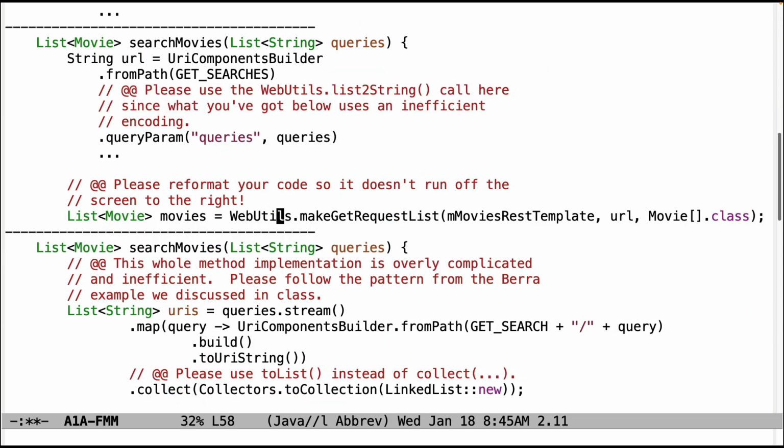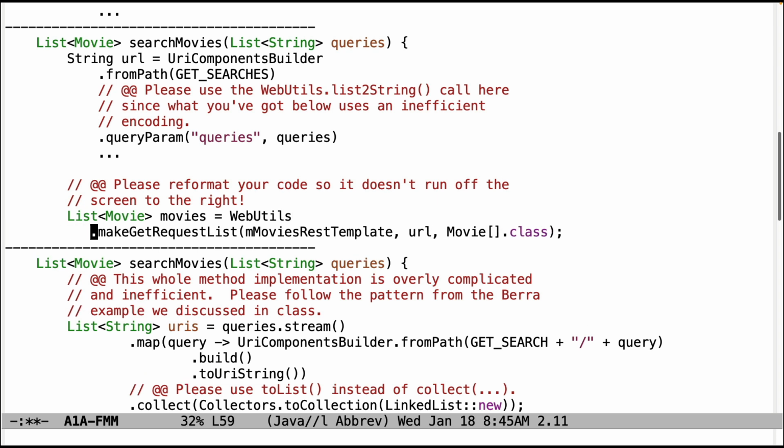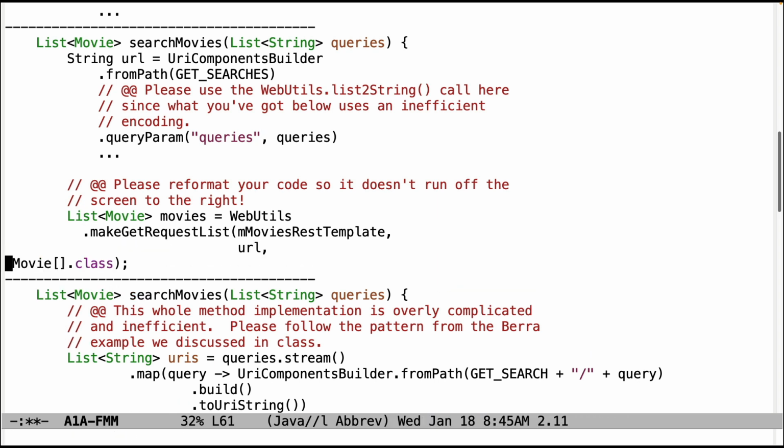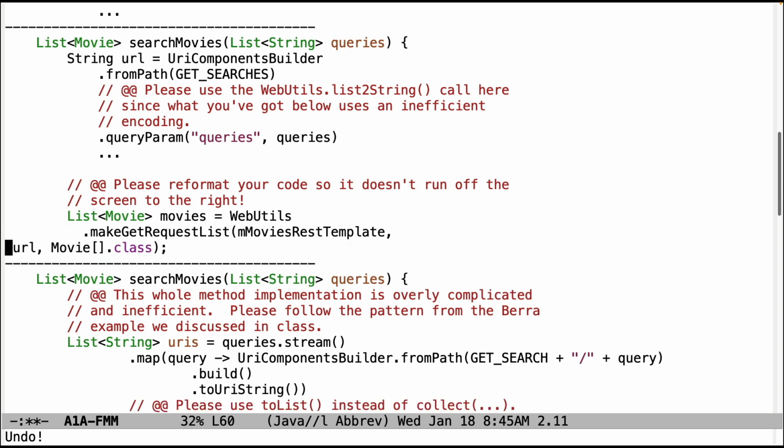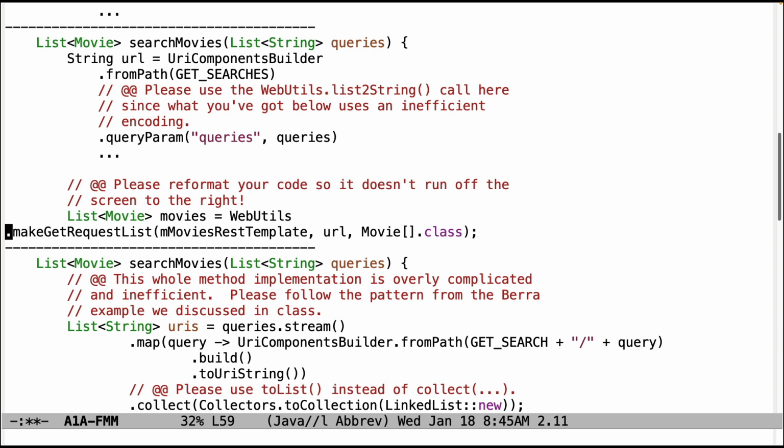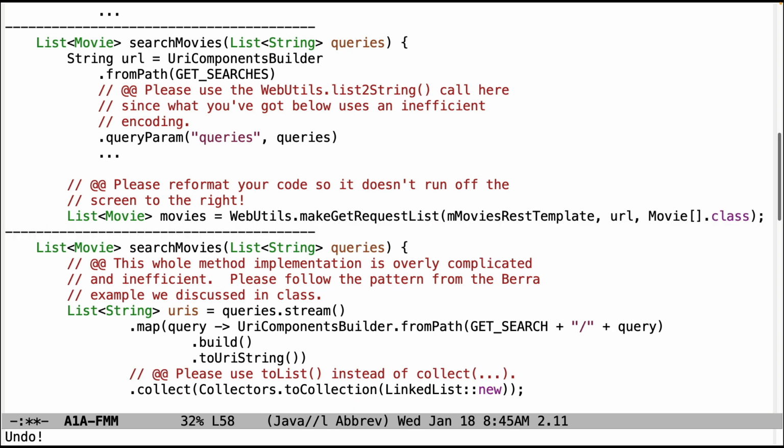Also, please don't write your code so it runs off the screen to the right. Number one, it's not commented properly because it's not commented at all, but probably a better way to format it is something like this, which allows you to write a comment here, etc. Please get in the habit of writing your code like that and don't slam it all off to the right. That doesn't scale and becomes very hard to read, especially if you do a printout.